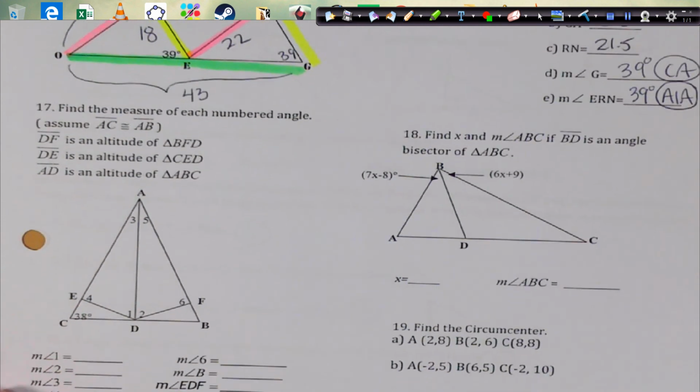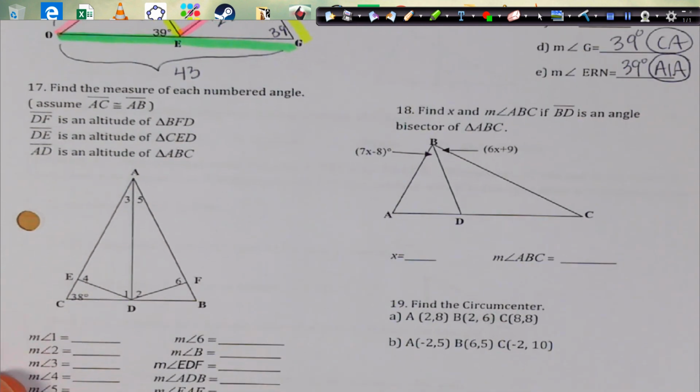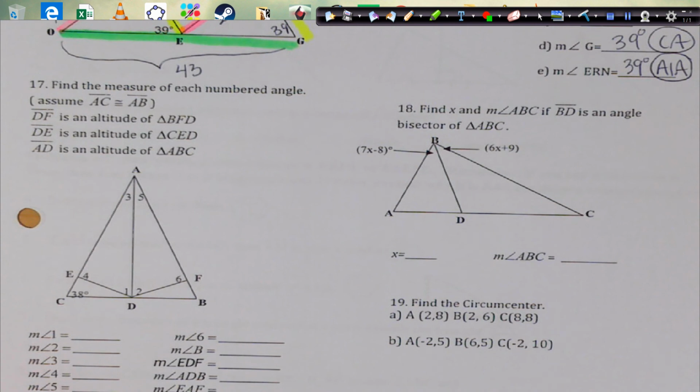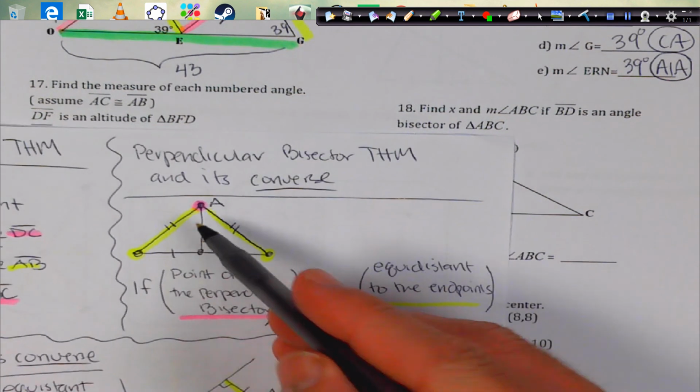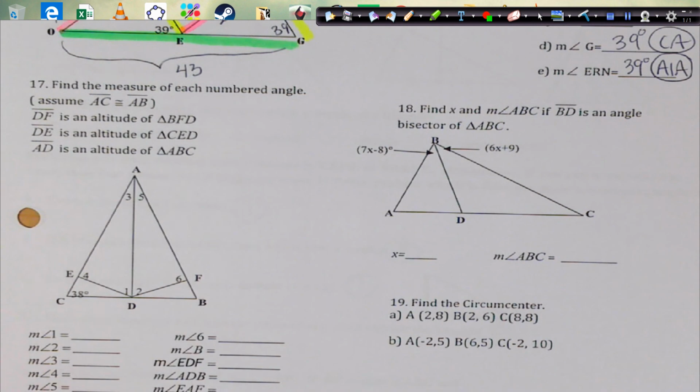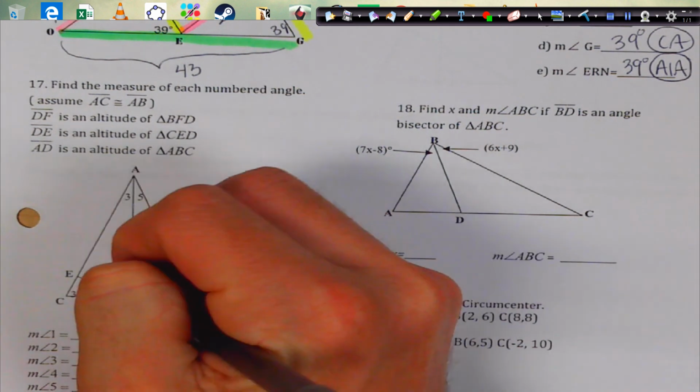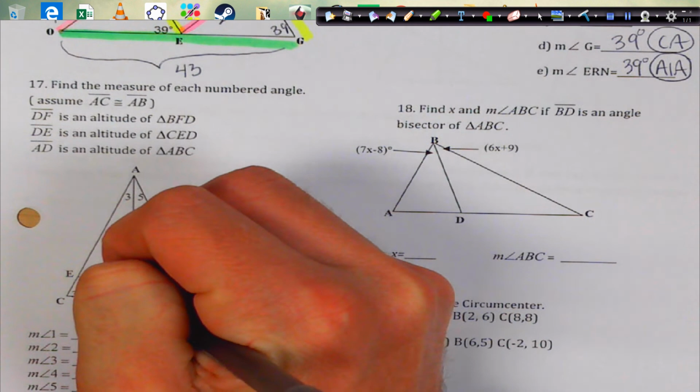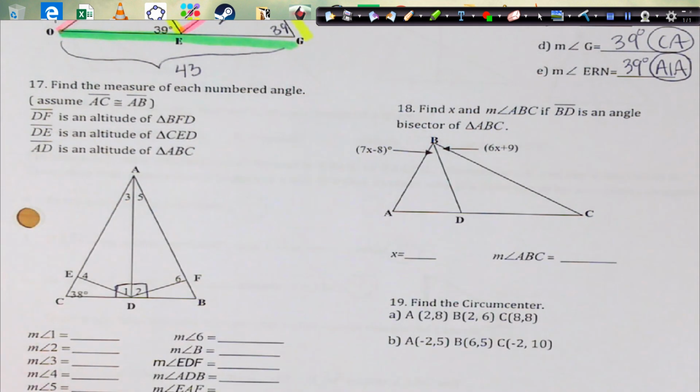Okay, let's do 17. This one has a lot of information on it. So assume AC and AB are congruent. So if that's true, we can use the perpendicular bisector theorem. If there's a point on the perpendicular bisector, then these guys are congruent. So I actually know right off the bat that this must be perpendicular right here. Okay, and that's going to be really important.